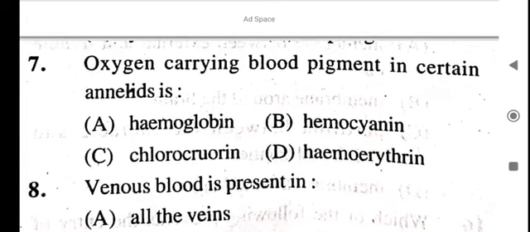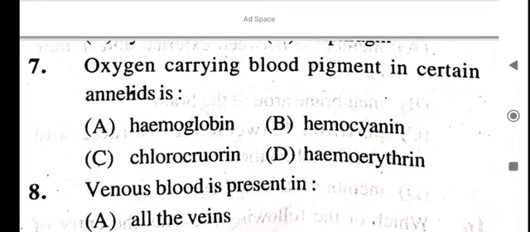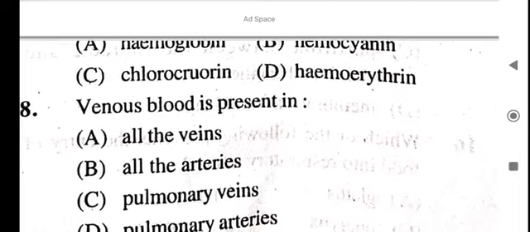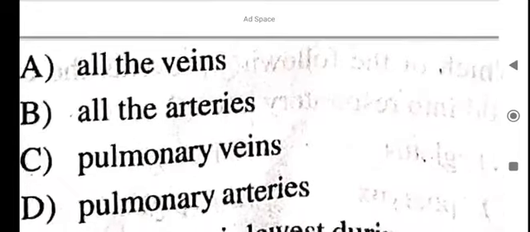Chlorocruorin. Oxygen carrying blood pigment in certain annelids is chlorocruorin.